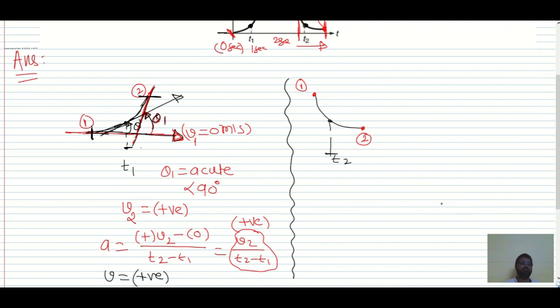And I know most of you will have confusion in this, right? So to analyze this, I'll tell you a very simple method. Just follow it, and you will be clear with all the doubts whatever you have in this question. So see, at 1 and at 2. Firstly, draw the tangent at 1. Okay, this is the tangent at 1.